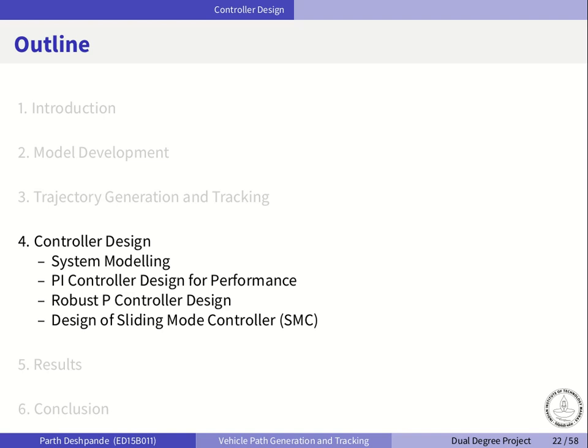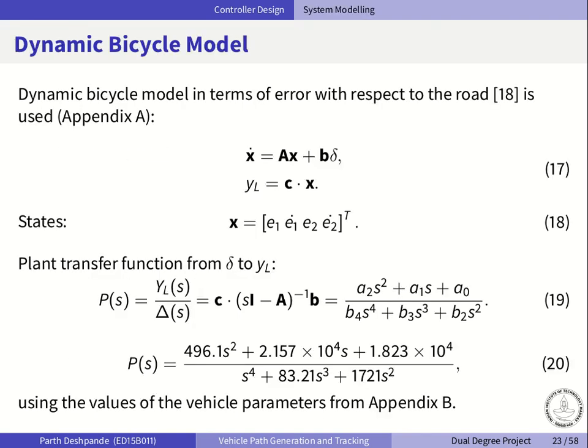Moving on to trajectory following itself. The vehicle dynamics here are modeled using a dynamic bicycle model, which is a reasonable approximation of lateral vehicle dynamics at low speeds. And the vehicle parameters here are taken from IPG CarMaker. So this is a vehicle simulation software.